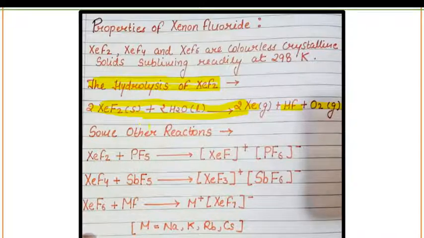Okay. Some other reactions of xenon fluorides are there. XeF2 when reacting with PF5 will form XeF plus and PF6 minus. Next is XeF4 plus SbF5 will form XeF3 plus SbF6 minus. And a very important reaction, XeF6 reacting with MF type compound will form M plus XeF7 minus type compound, where M can be sodium, potassium, rubidium and cesium. Okay, this is all about the properties of xenon fluoride.